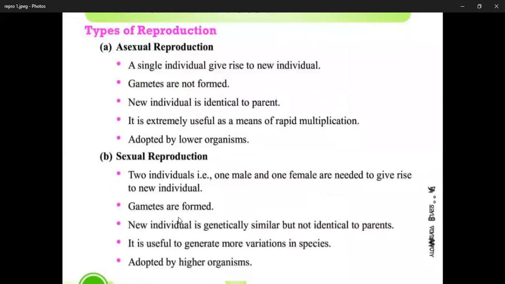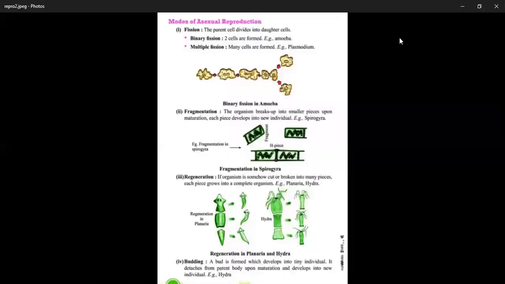Now sexual reproduction. Sexual reproduction involves two parents which produce male and female gametes. You know that in sexual reproduction, fusion of male and female gametes is required. So during sexual reproduction, gametes are formed and new individuals are genetically similar but not identical to their parents. During sexual reproduction, variation will take place, which is important for the adaptation of the species. And sexual reproduction occurs in the higher organisms.